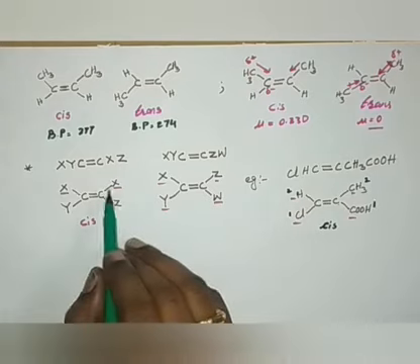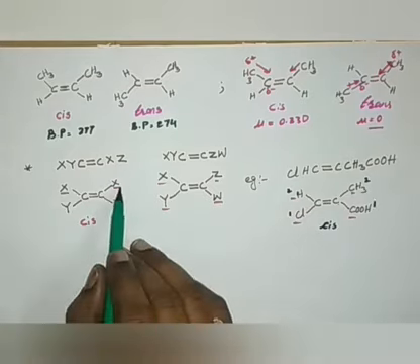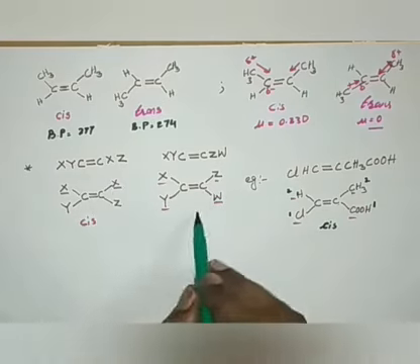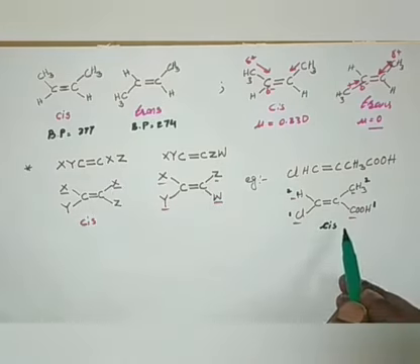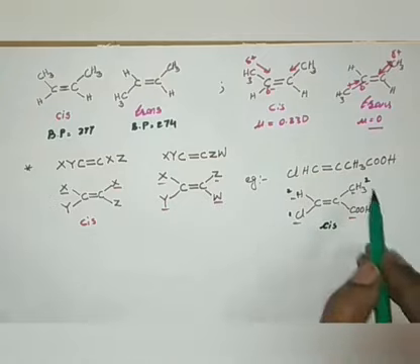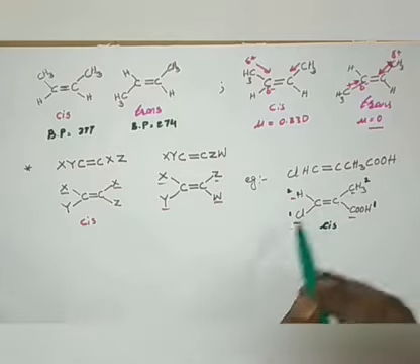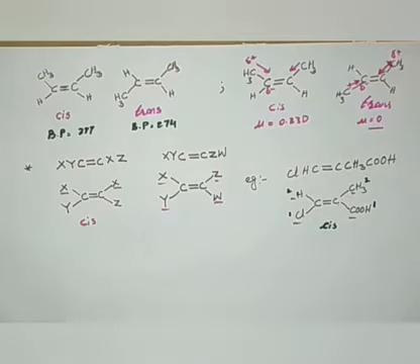See, if at least one atom is similar, there is no problem for us. We can give cis-trans nomenclature. But if all are different, then give the numbering. If the same number is on the same side, then it is cis. If the same number is coming on the opposite side of the double bond, that would be trans.